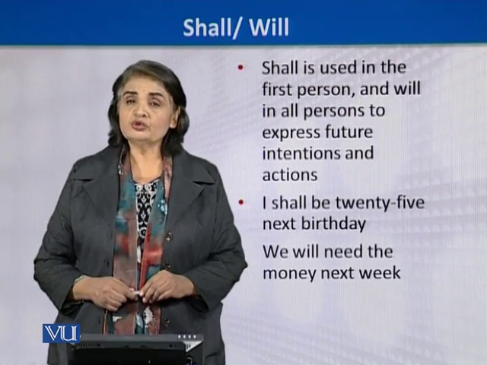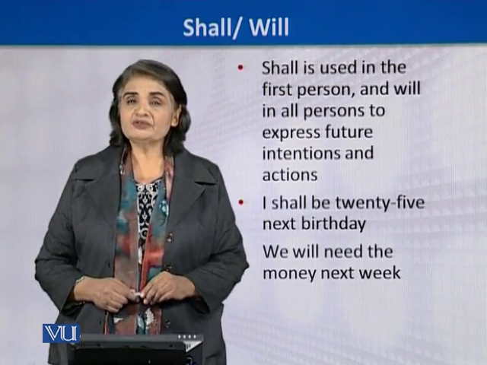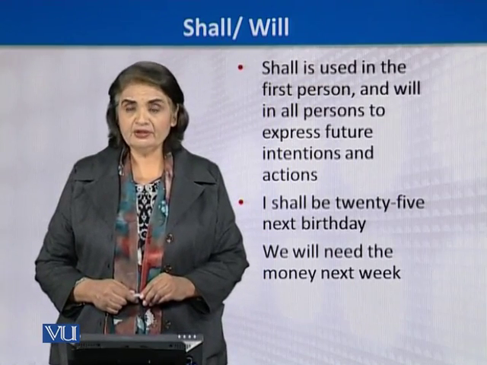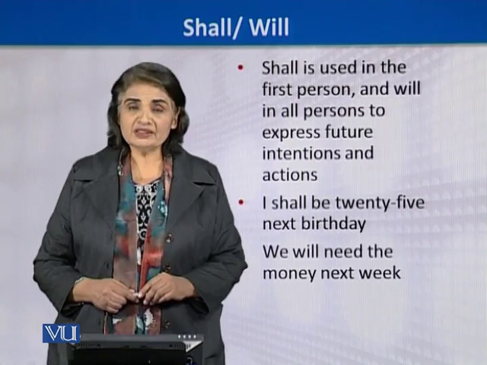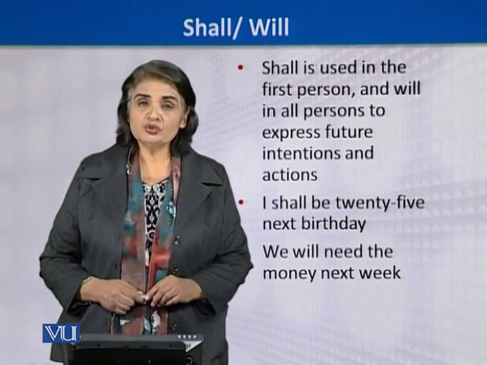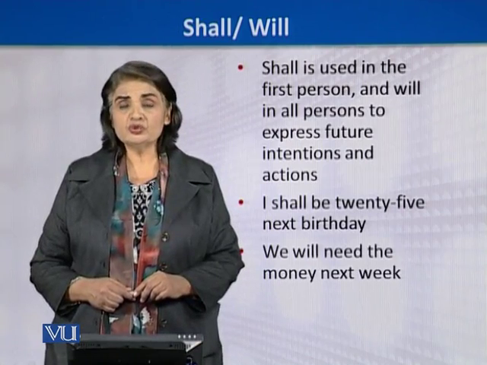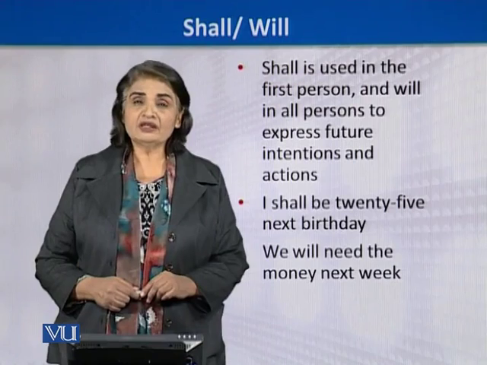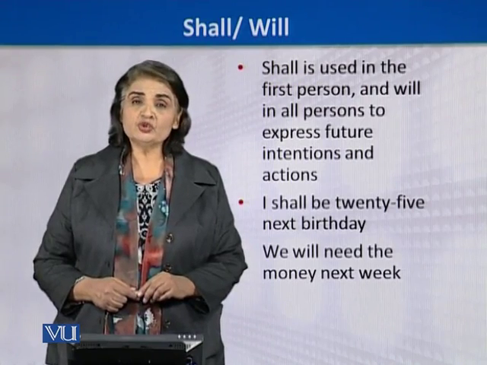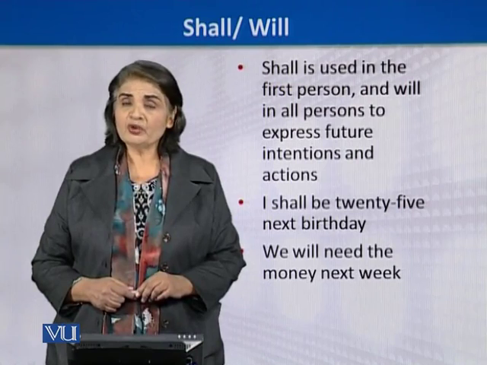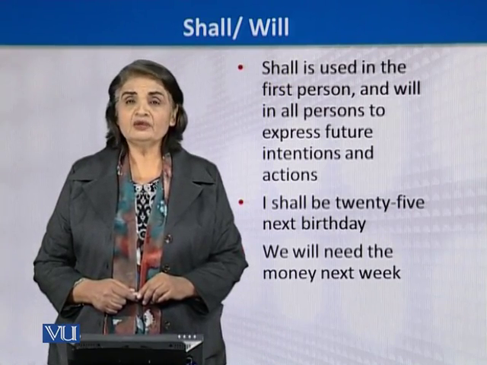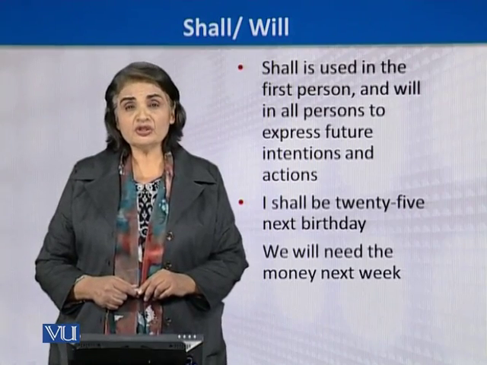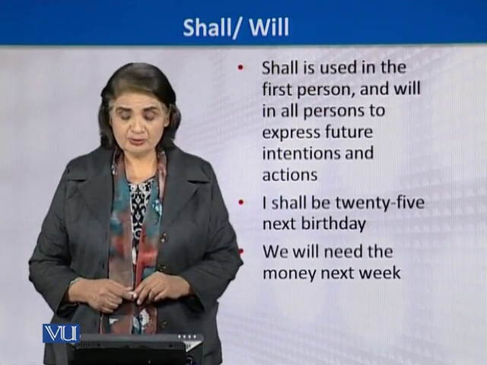Although this is also first person, it is first person plural, so we are using will here because the nature of the sentence is such that we need to use will here. Why do we use will here, although it is the first person and we are claiming that shall is used with the first person? Why are we then using will with the first person in the second example? We are doing that because of the intention of the speaker.